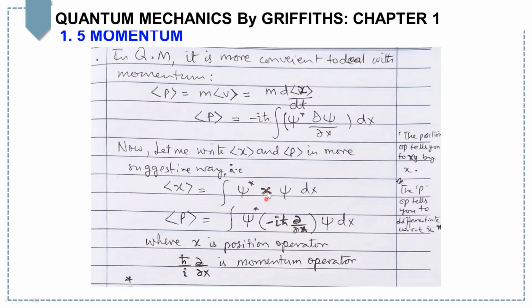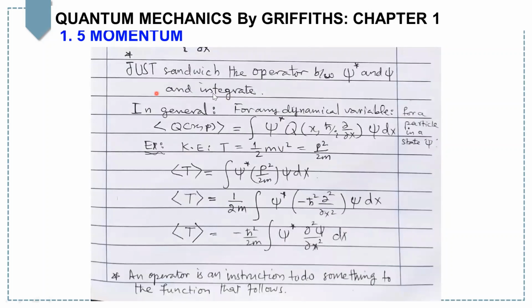This is called the position operator, and it tells you to simply multiply x with psi. And the expectation value of p equals the integral of psi star times minus i h-bar partial x acting on psi, dx, where this is acting like an operator on psi. Hence, x is the position operator and this term is the momentum operator.